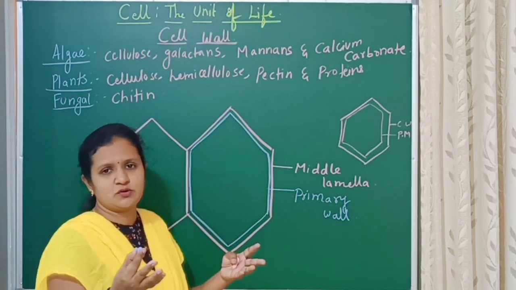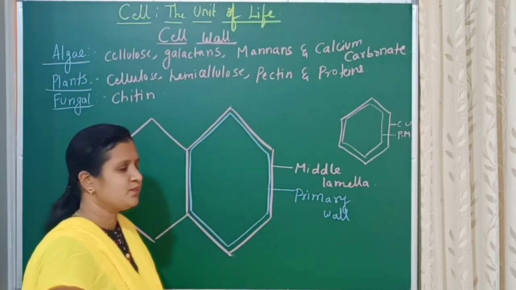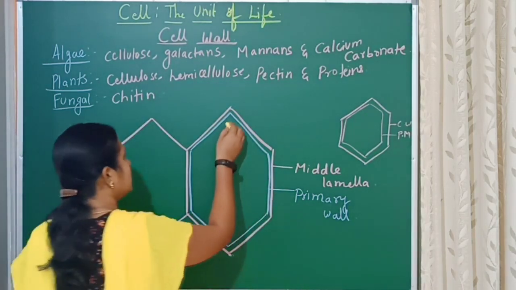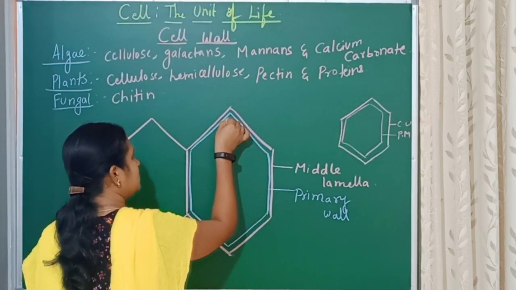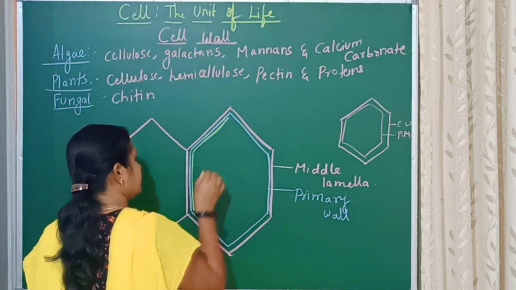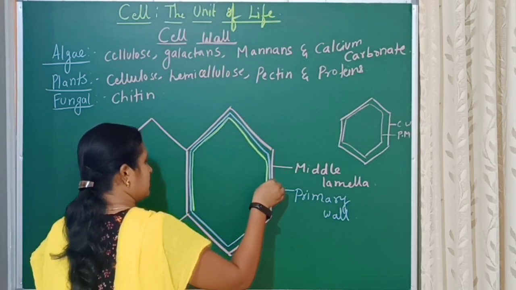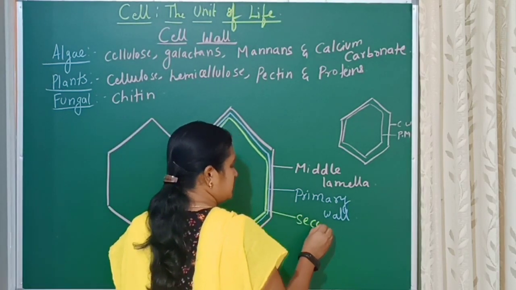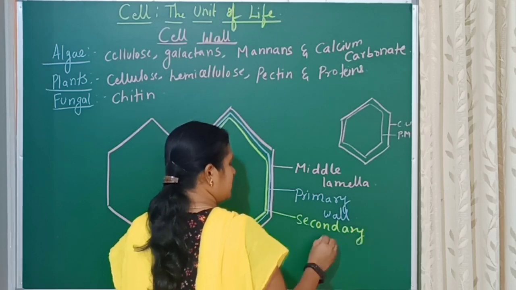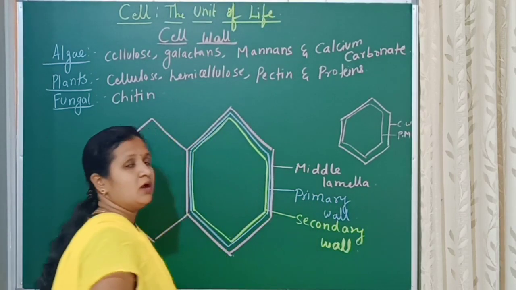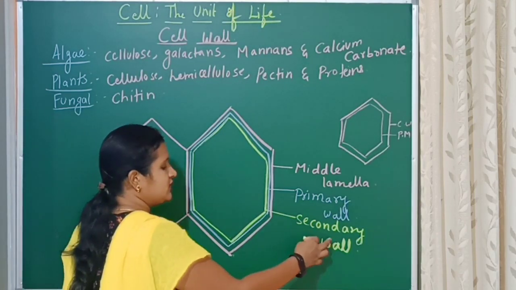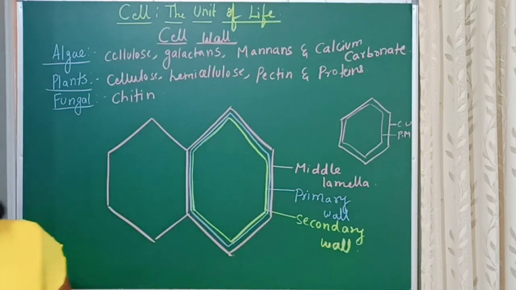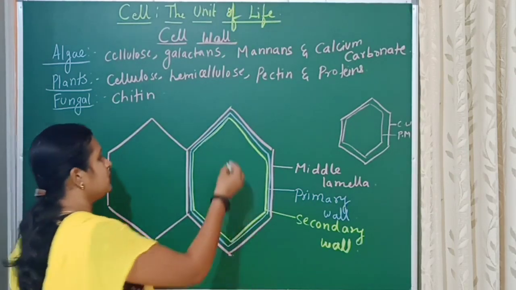But as the cell matures, the primary wall deposition becomes less and another wall deposition starts inside the primary wall, which is called the secondary wall. The secondary wall develops as the cell matures, and generally it is made up of lignin. And inside the secondary wall, the plasma membrane will be present.